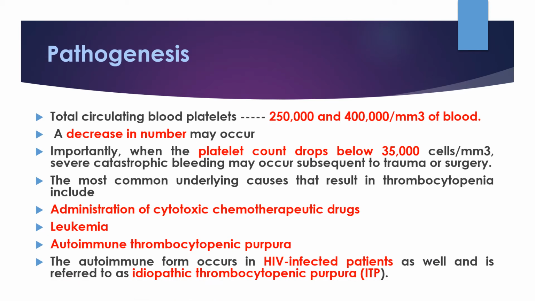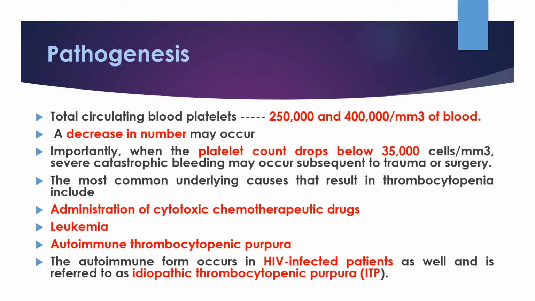Pathogenesis. Total circulating blood platelets are normally between 250,000 and 400,000 per millimeter cube of blood. A decrease in the number may occur because of maturation arrest or autoimmune events. Importantly, when the platelet count drops below 35,000 cells per millimeter cube, severe catastrophic bleeding may occur subsequent to trauma